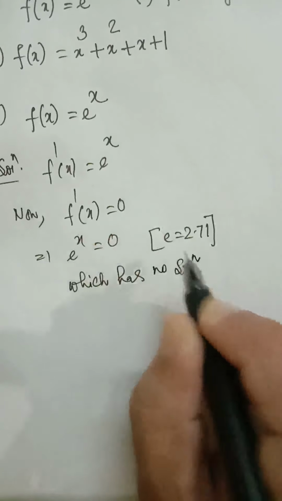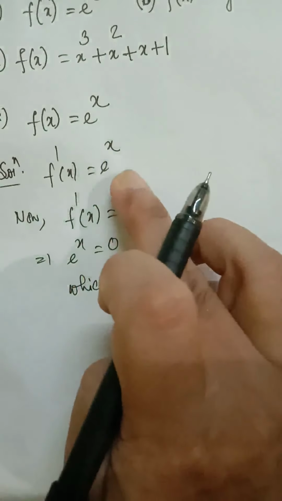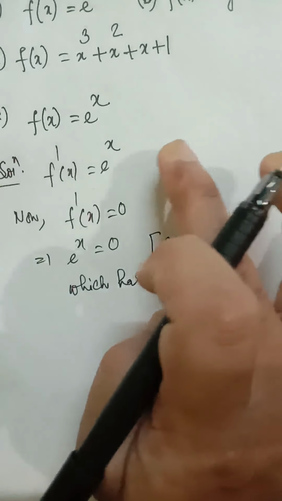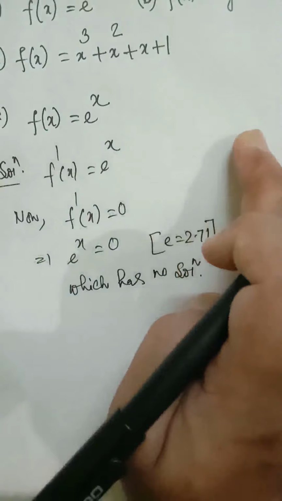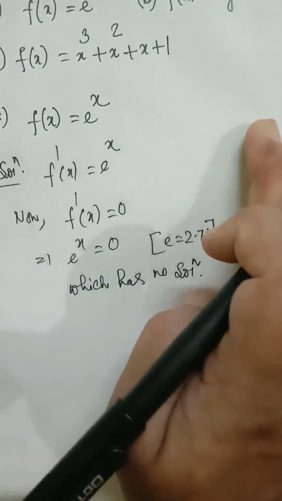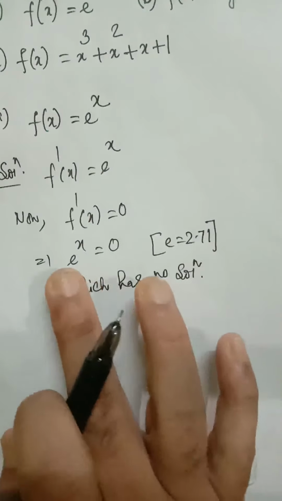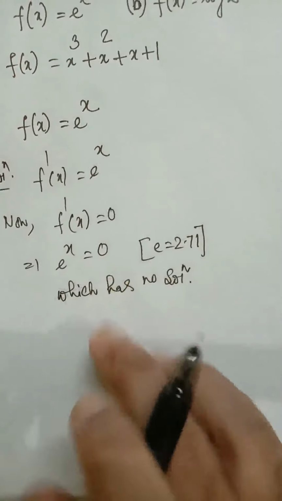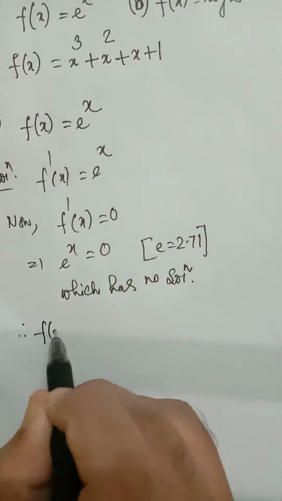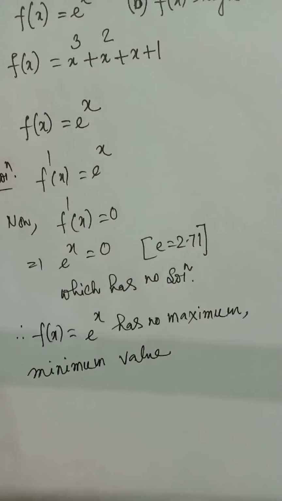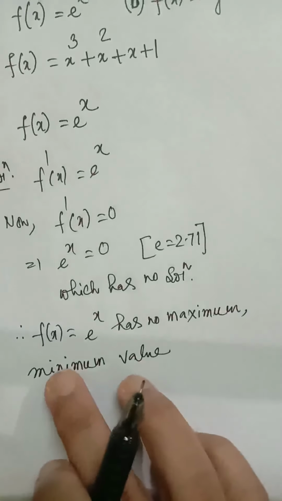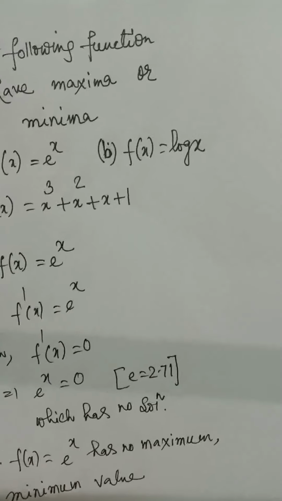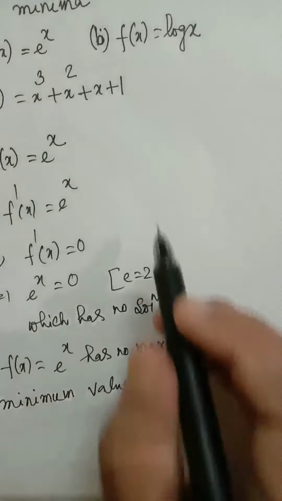It means this function has no stationary point, no point where f dash x equal to 0. We know that at a point where a function has a maximum or minimum, the derivative must be 0, but there is no point where e to the power x is 0, where the derivative is equal to 0. Therefore, f(x) equal to e to the power x has no maximum and minimum value. Actually, it has no stationary point.